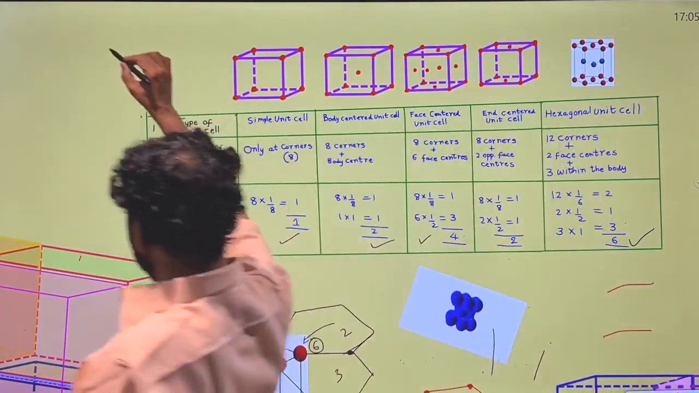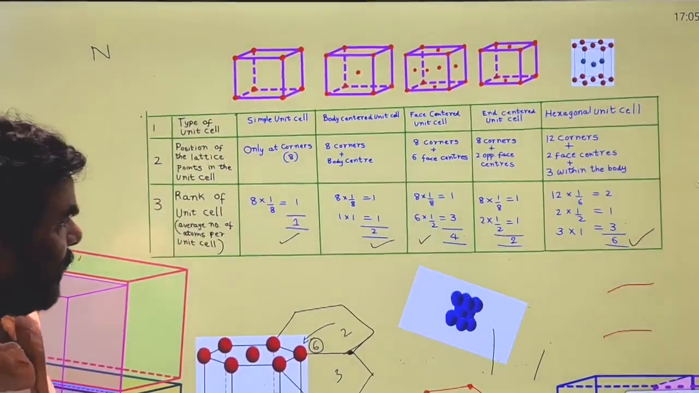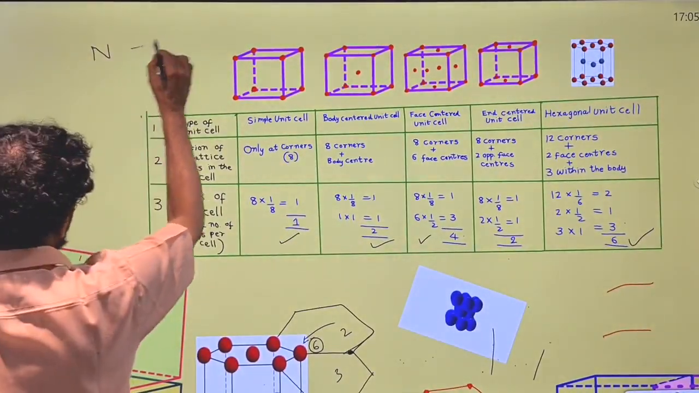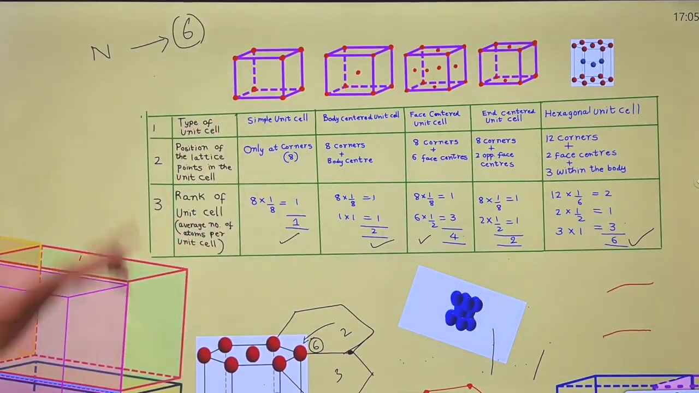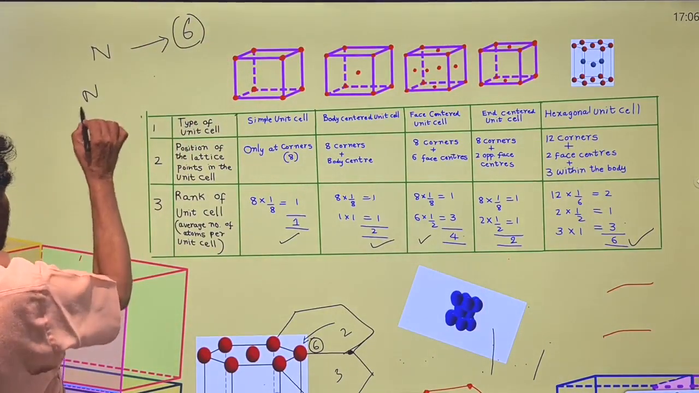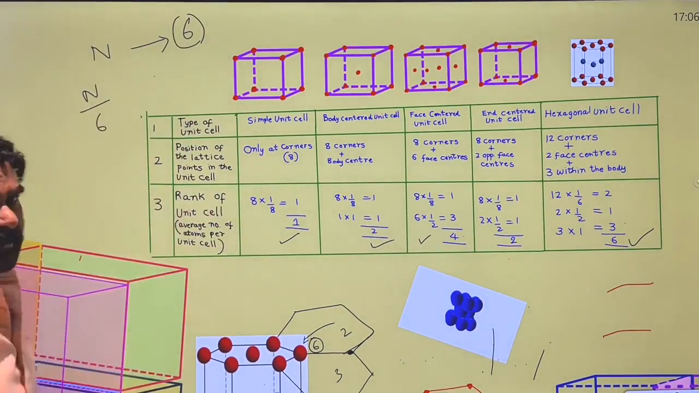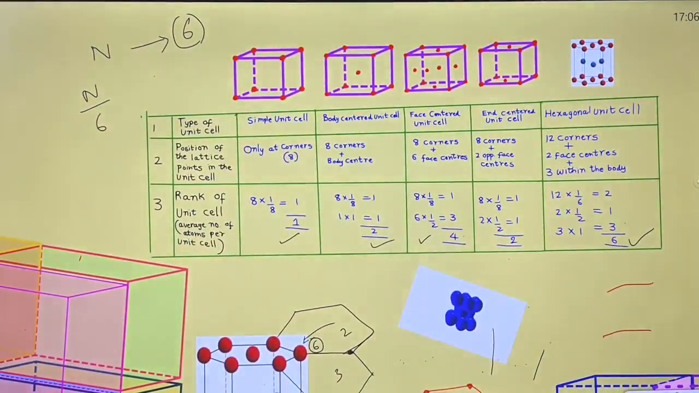Suppose a given metal exists in the hexagonal form, and 1 mole of the metal is given. For the formation of a unit cell, 6 atoms are required. If there are n atoms, the total number of unit cells present is n by 6. So 6.023 into 10 to the power of 23 by 6 unit cells are possible if that metal exists in the form of hexagonal close packing, that is, a hexagonal unit cell.